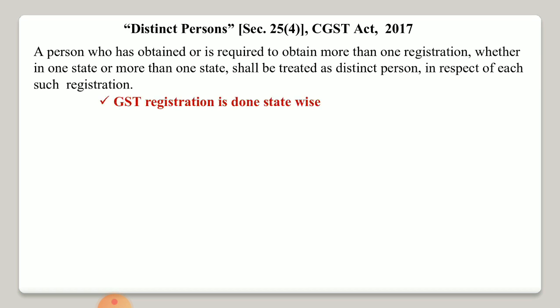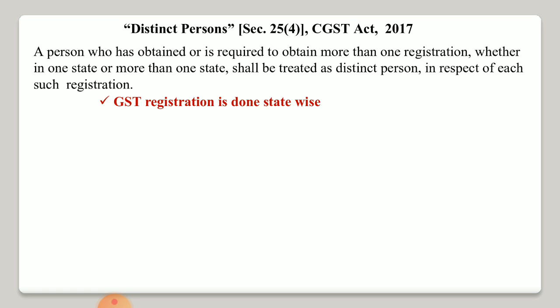For example, the one point here we have to note down is that GST registration is done state wise. If we understand the structure of GST, we have only one CGST Act for the whole country, but we have multiple SGST Acts.